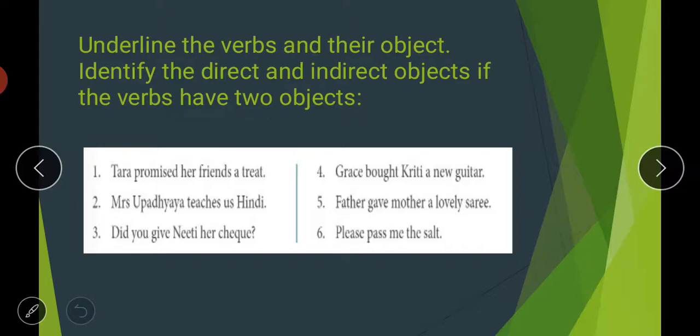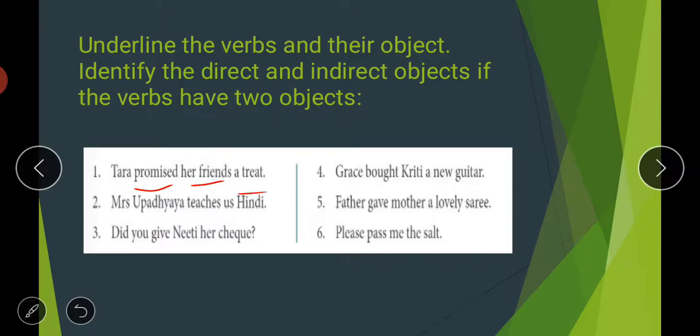Next is: underline the verbs and their objects. So firstly you have to underline the verbs and their objects also. Identify the direct and indirect objects if the verbs have two objects. Direct means the one which answers your "what." Look at these sentences and it will become clear to you. The first sentence is: Tara promised her friends a treat. Here your verb is promised, then her friends and a treat.